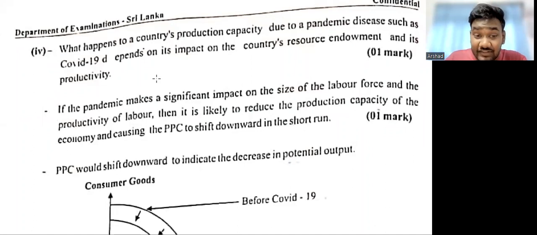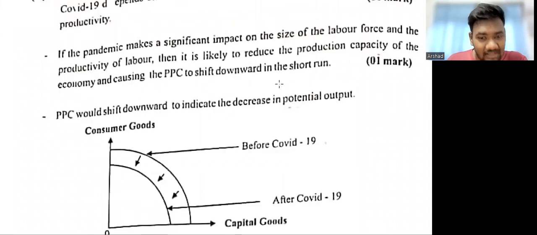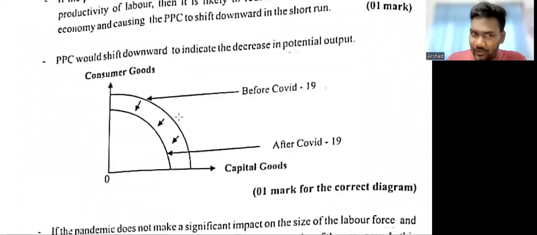See, if the pandemic makes a significant impact, now remember guys, this was during the start of the pandemic, right? So still people don't know much. So if the pandemic makes a significant impact on the labor force and the productivity, then the PPC will shift inwards. So if it has made a significant impact, if a lot of people die, a lot of people can't travel to work and their productivity goes down, if that happens, there will be a significant impact. And then what will happen? The PPC will shift. Okay.